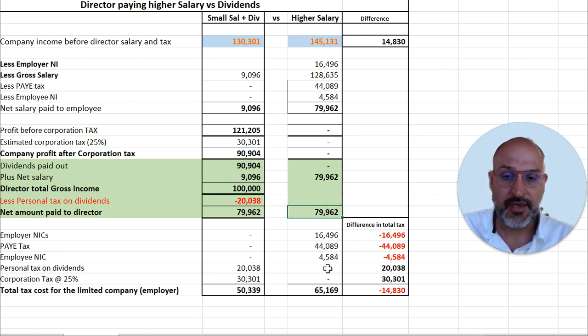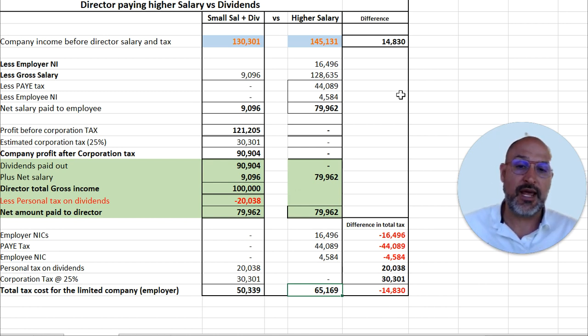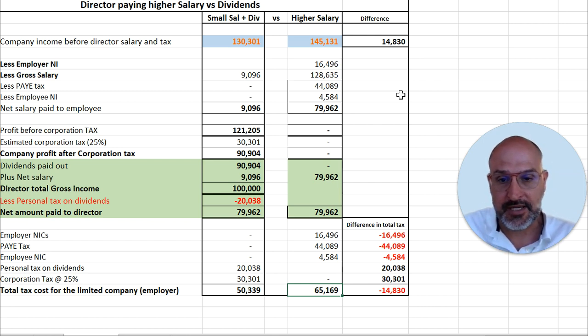That's why there's no corporation tax in this example, but the director will clear that. If you add up all the taxes now, which is the employer national insurance, PAYE tax, and employee national insurance, you will get £65,169. So actually at this level, there's a huge difference between paying a small salary and dividends compared to paying just the salary. There's a difference of £14,830. Just remember, this is just for this case. You've got to check all these different salary levels at different points. But it was just interesting how big the difference was exactly at this point.